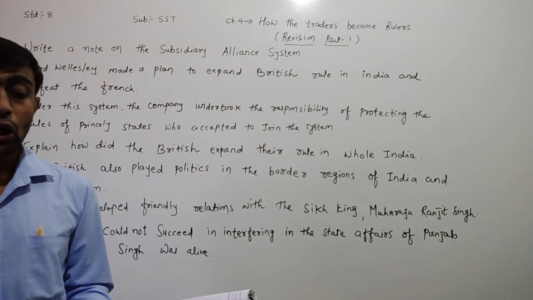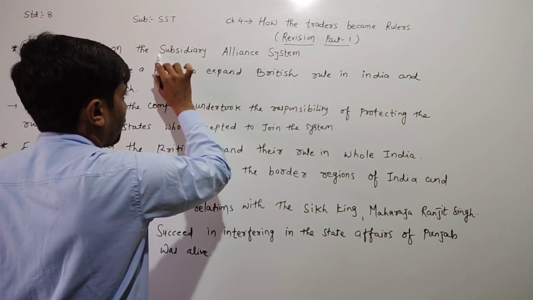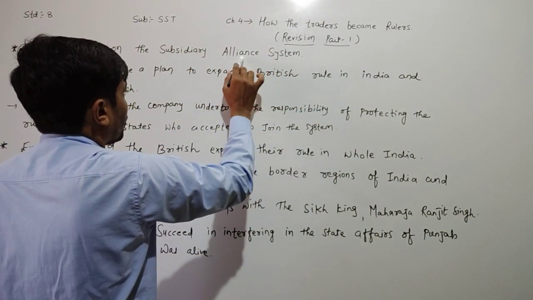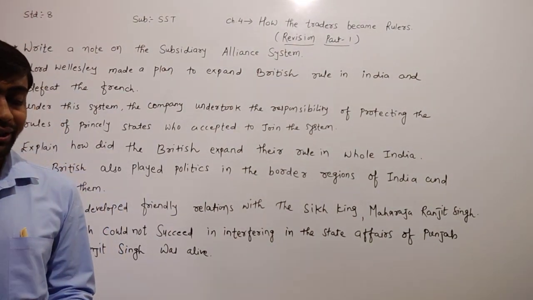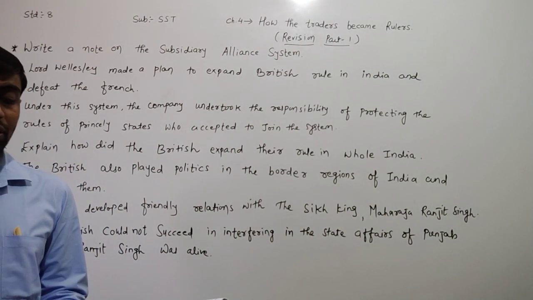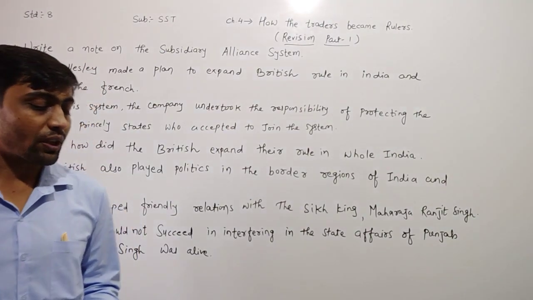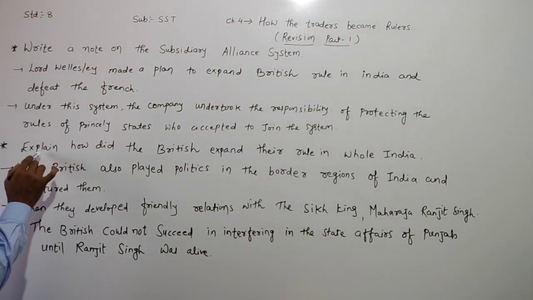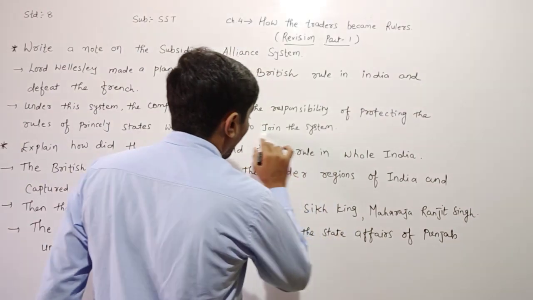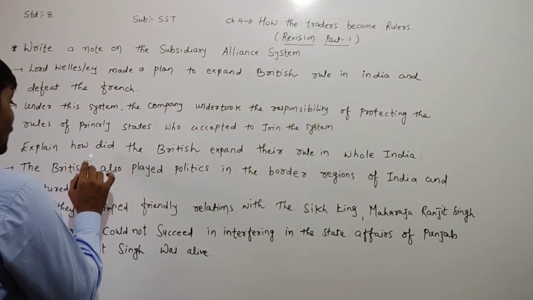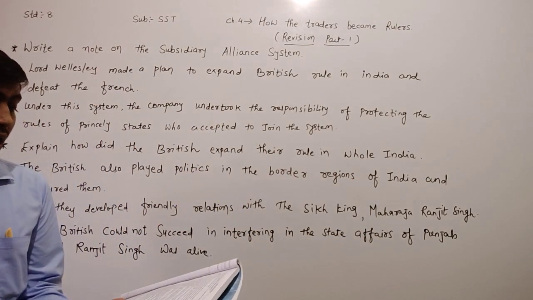Then we can say that Lord Wellesley prepared the subsidiary alliance policy. Due to the use of the subsidiary alliance policy, within the 7 years, Wellesley expanded the company to a great extent and made it the supreme power in India. Next, children, explain how the British expanded their rule in the whole of India.